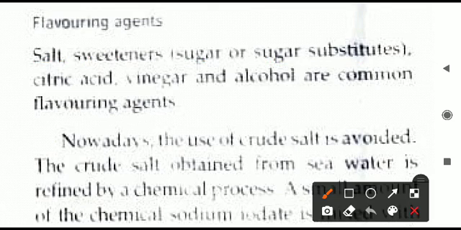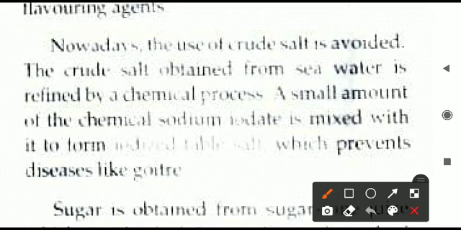Next is citric acid, vinegar, alcohol. All these are flavoring agents. These are all substances which give some taste to the food material. If we put these substances in our food, one kind or another kind of taste will be there in whatever we are eating. So that is what is called a flavoring agent.